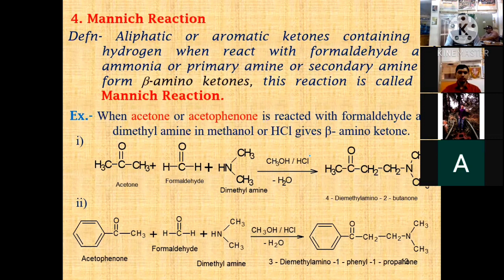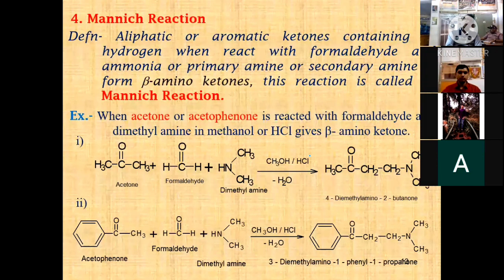Tertiary amine is not required for this reaction. Suppose you take a tertiary amine, then the final product is not obtained. Therefore, primary and secondary amine is required with formaldehyde.